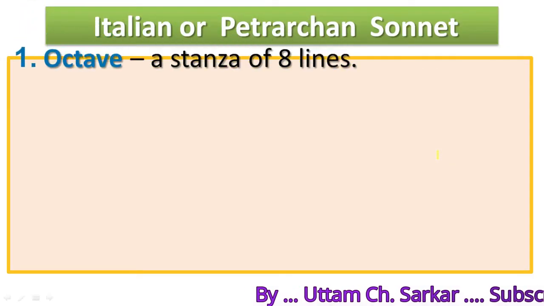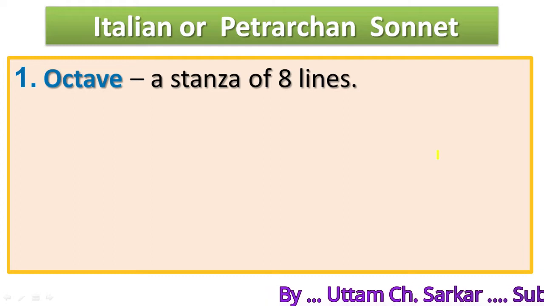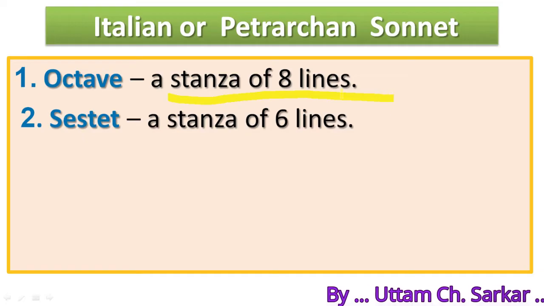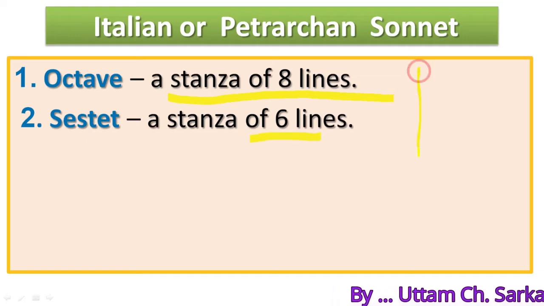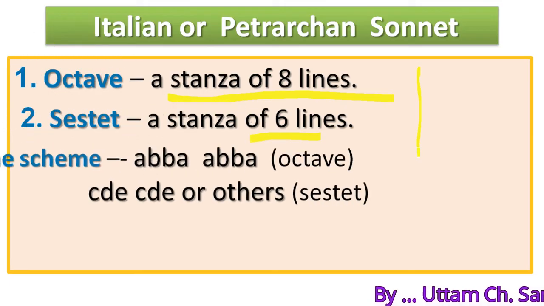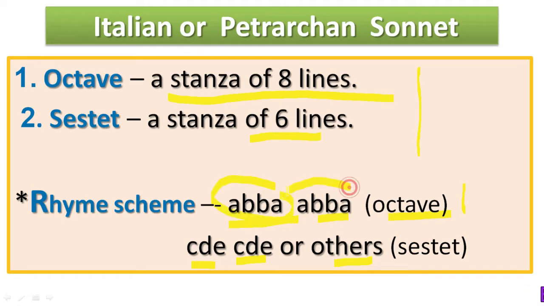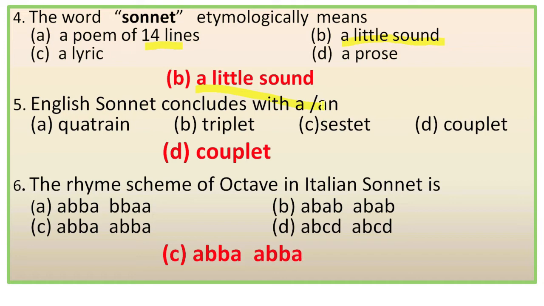Now let's explain the rhyme scheme of Italian sonnet. So Italian or Petrarchan sonnet, it has 2 parts, octave, that is a stanza of 8 lines, and then sestet, that is a stanza of 6 lines, total 14 lines, and the rhyme scheme of octave is ABBA, ABBA. This is the fixed rhyme scheme, and for sestet it may be CD, CD or other variations, but for octave it is fixed, ABBA, ABBA. So the right option is C, ABBA, ABBA.